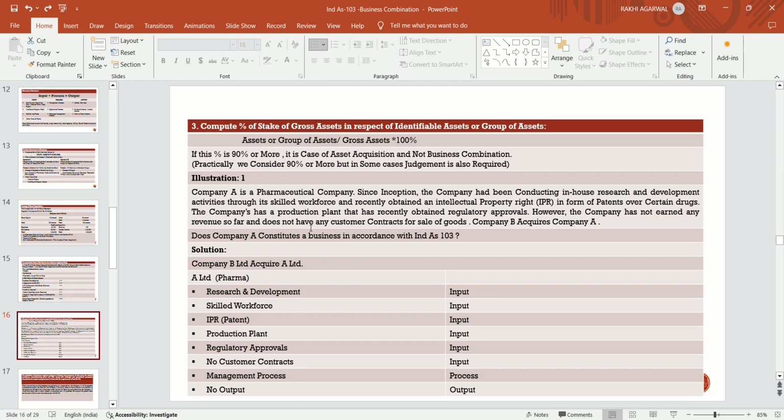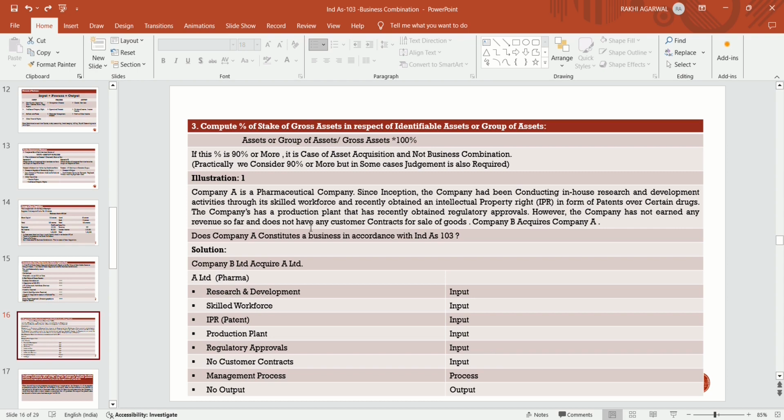So in this case, if company B acquires company A, does company A constitute a business in accordance with Ind AS 103? If company B, or any other entity, acquired this entity, then is this a case of business combination or a case of asset acquisition? As per Ind AS 103, we have to determine that.